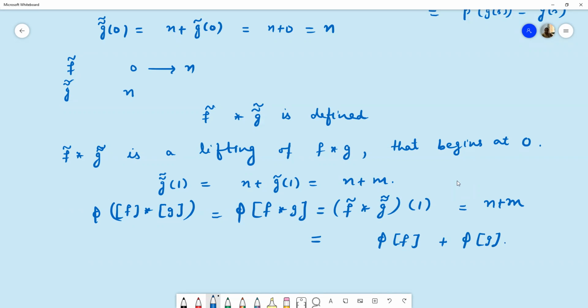So we have proved here that phi of f star g is equal to phi of f plus phi of g. So phi is a homomorphism. And since it is already a bijective map, it is an isomorphism. So this proves that the fundamental group of the circle is isomorphic to the additive group of integers Z.